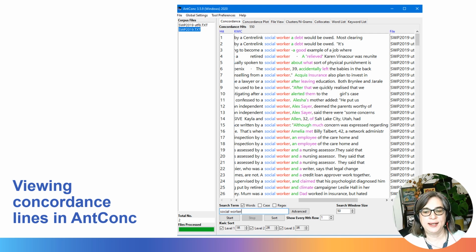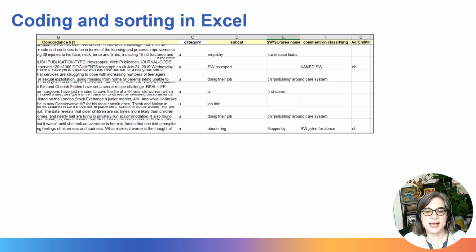And here's what the data looks like in AntConc, sorted first, second and third words to the right. And you can see the different color coding there. I then exported lines to Excel because I feel there's greater functionality there to add different categories. So you can see here in column B, I've got concordance lines, and you can see they're quite long. They're actually a whole paragraph each time. You can decide how much data you want to export.